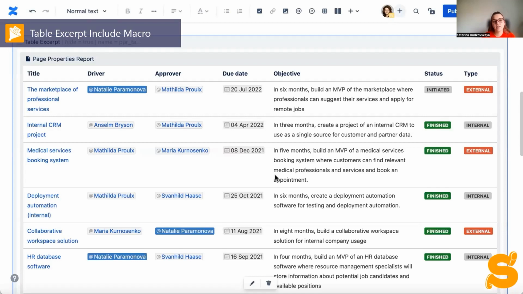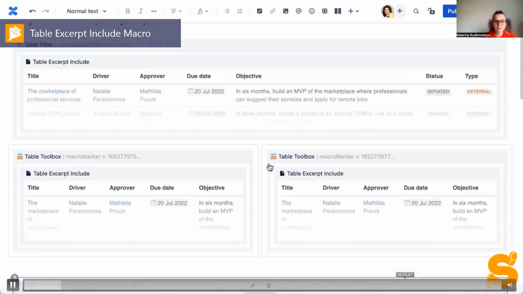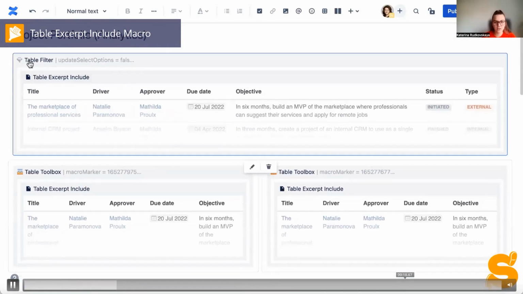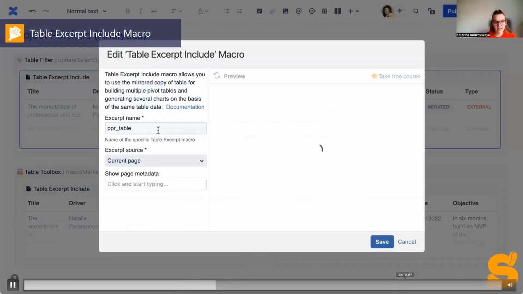For example, you can use the Jira Issue macro, the Task Report macro, or even other tables which are output with the help of third-party macros and apps. You can wrap the table with a Table Excerpt to have the ability to build multiple charts on this page.